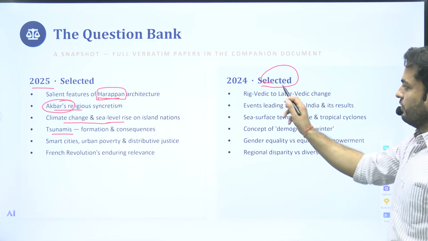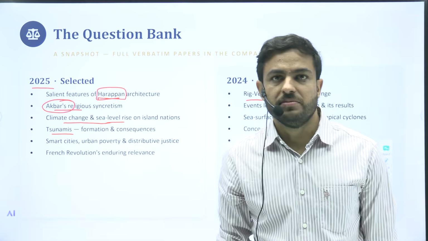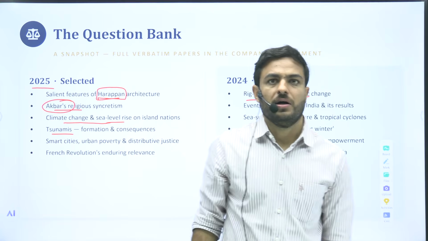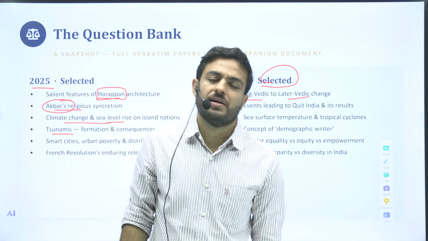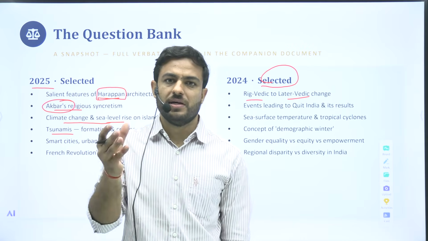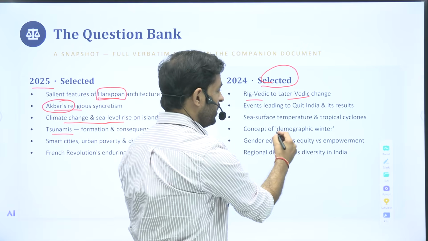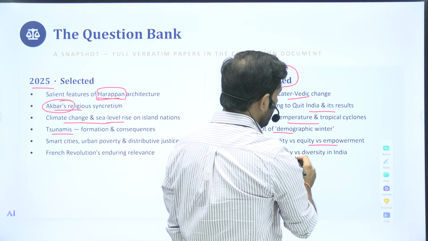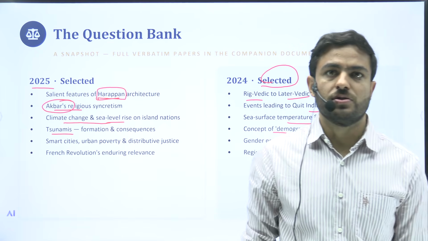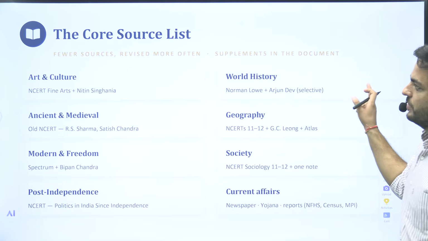Same goes for 2024: Rigvedic to later Vedic times, how things have changed. They are asking questions on this. They are asking a question related to events that are leading to the Quit India movement, the sea surface temperatures, which are again the basic concepts in geography. And you can go through these different topics. And while you are studying, you can get some idea that this should be the basic approach that has to be there while you are dealing with that particular discipline.